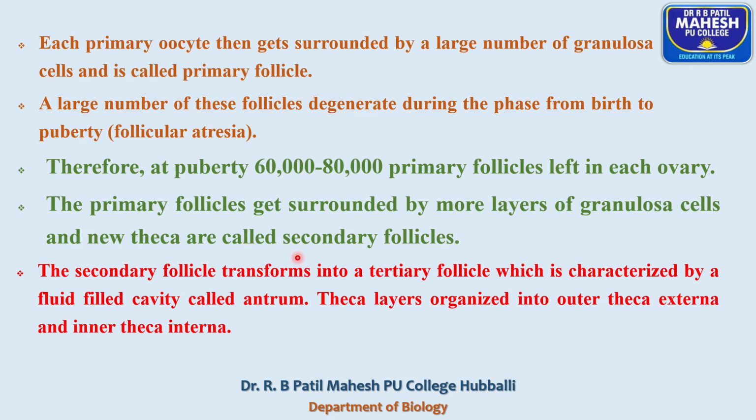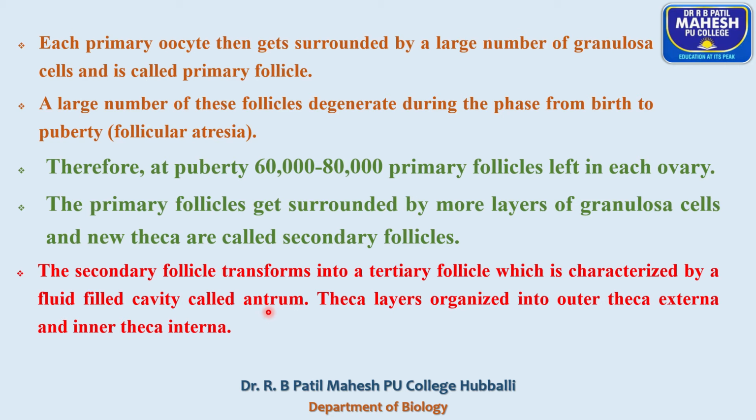Soon after the formation of secondary follicles, they transform into tertiary follicles, which are characterized by a fluid-filled cavity called the antrum.